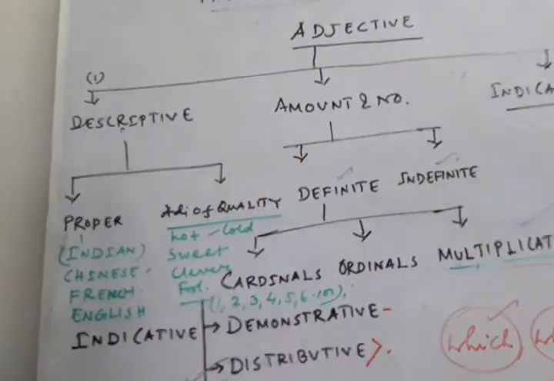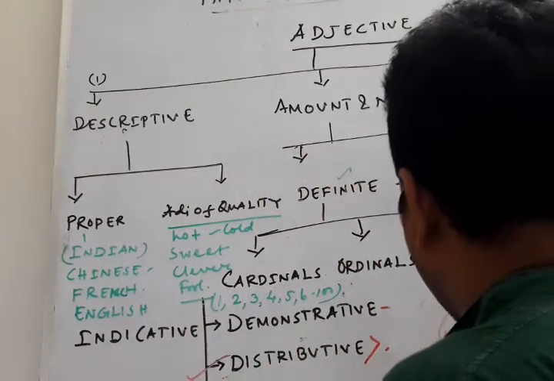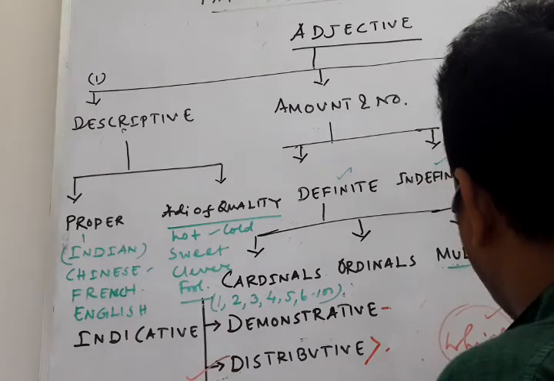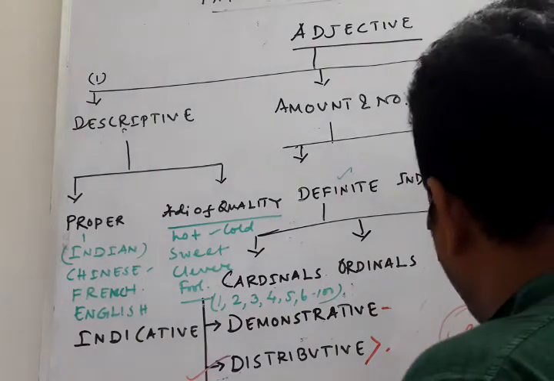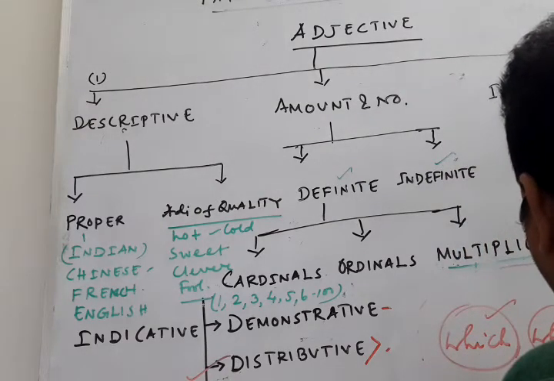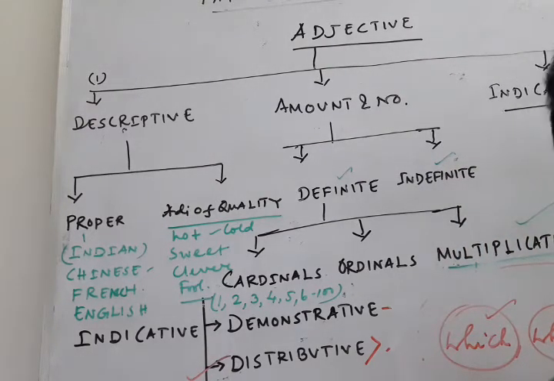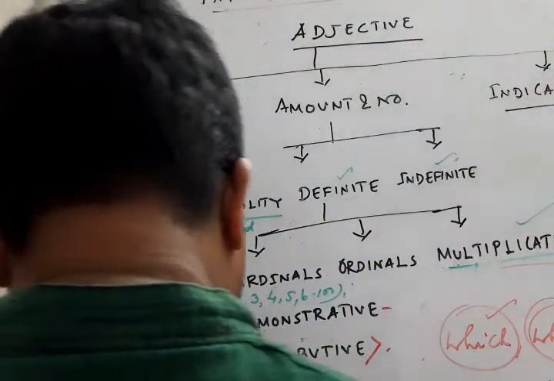Similarly, I gathered what information I could. Okay. So these are called which and what. These two are called relative adjectives. Clear? And next comes exclamatory adjectives.